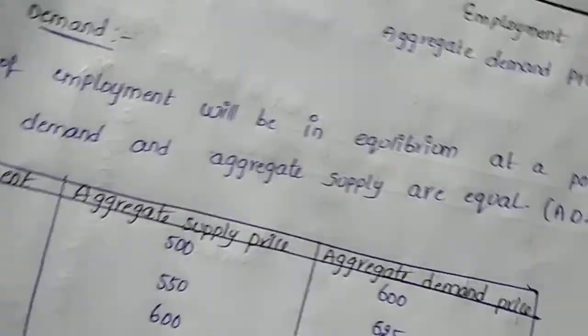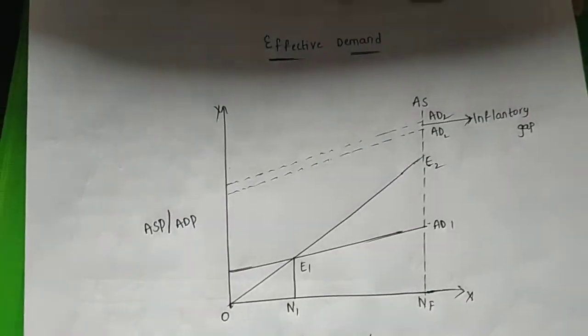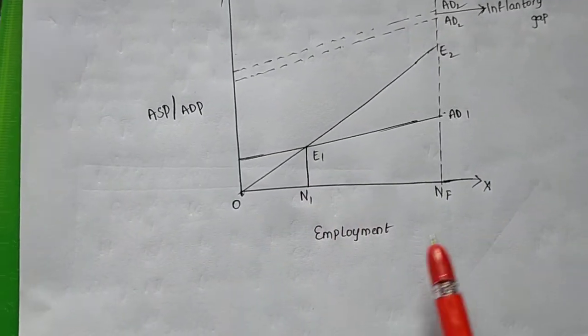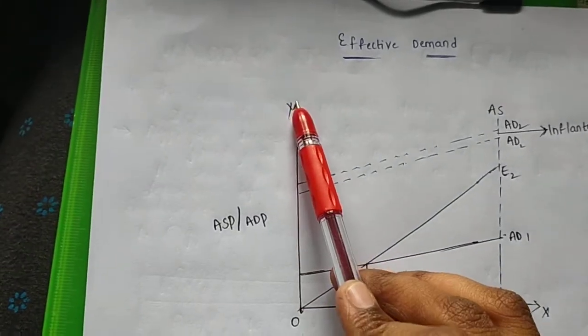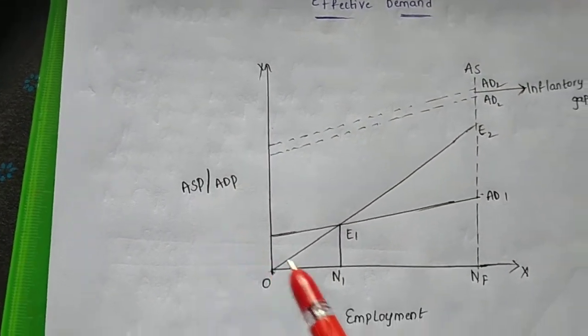We can see the graph of the effective demand. This is an effective demand graph. In this we take the X axis as the level of employment in lakhs, and the Y axis as aggregative supply price and aggregative demand price in crores.